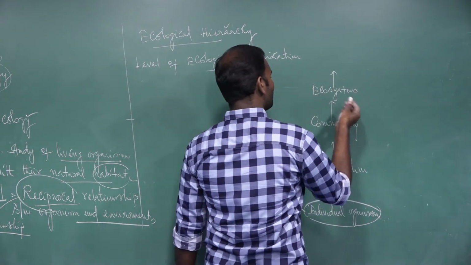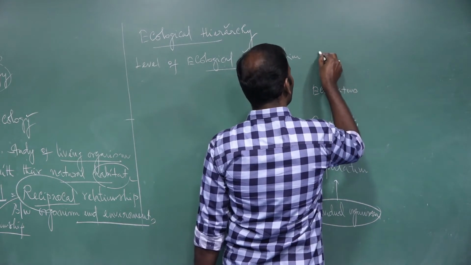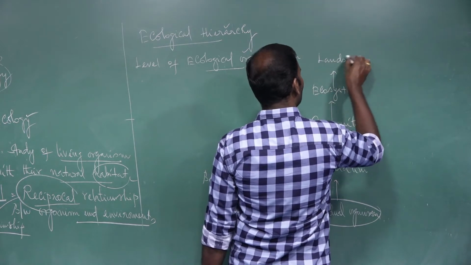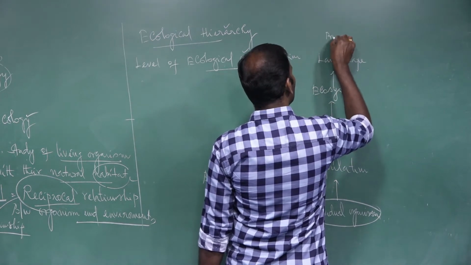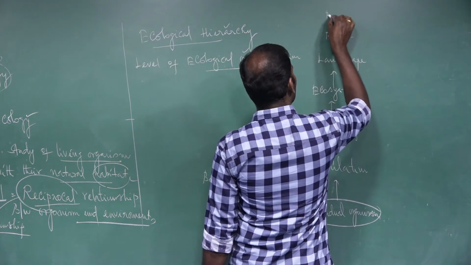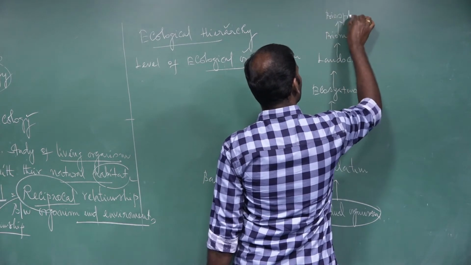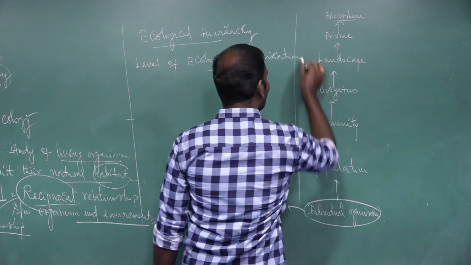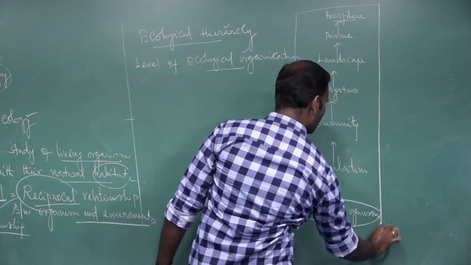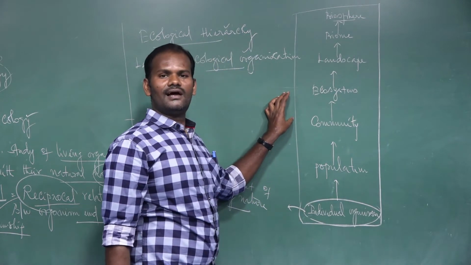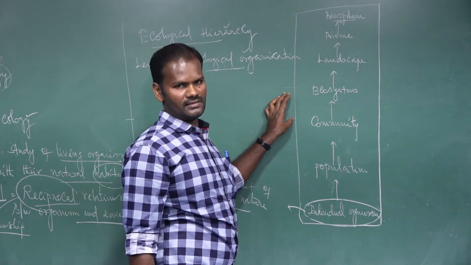Different ecosystems are combined together to form a landscape. Different landscapes form a biome. Different biomes are together to form the biosphere. So these are the higher levels of organization, also called the ecological hierarchy.